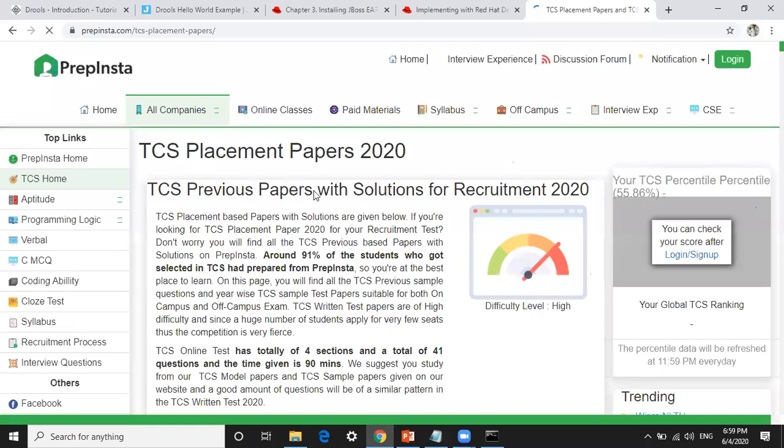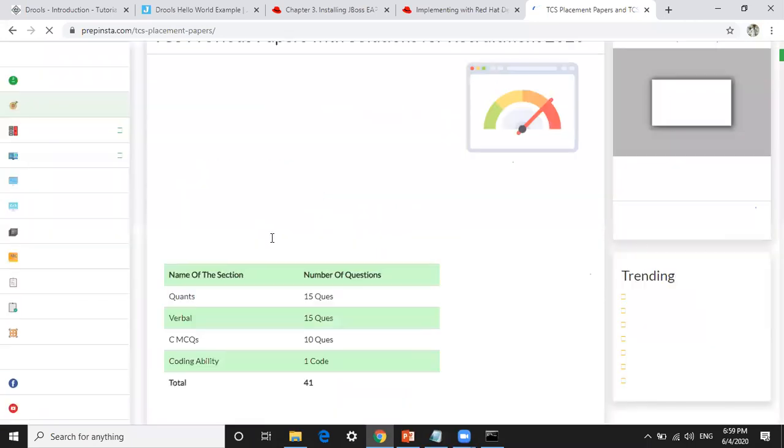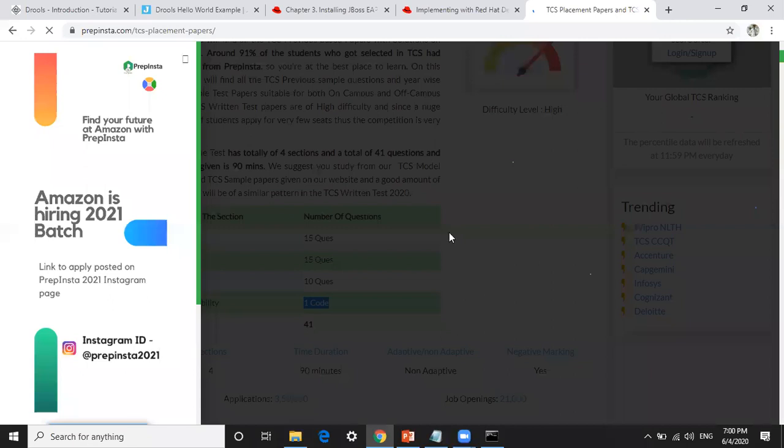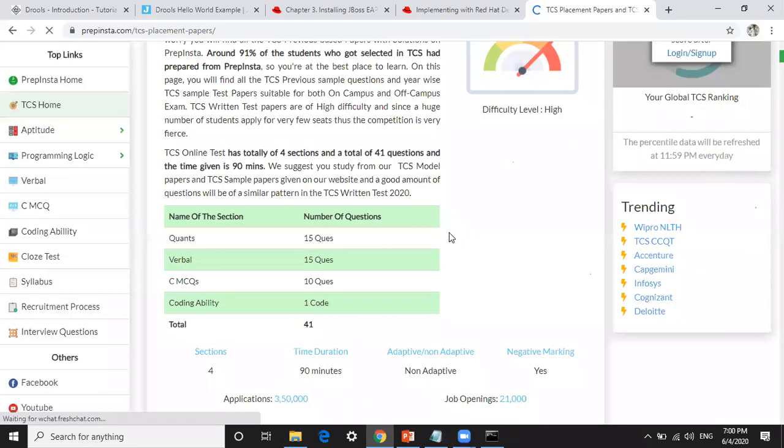Each has a first section, as I told, the technical test. The quantitative section has 15 questions, verbal ability has 15 questions, and technical Java questions have 10 questions, and one question is for coding. They ask a small question, or some basic examples of particular Java or C++ coding.